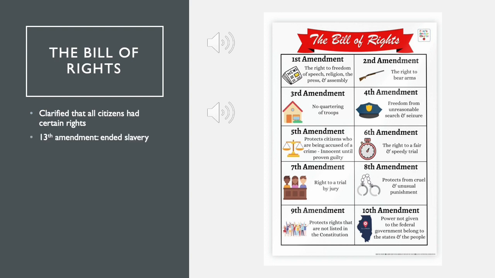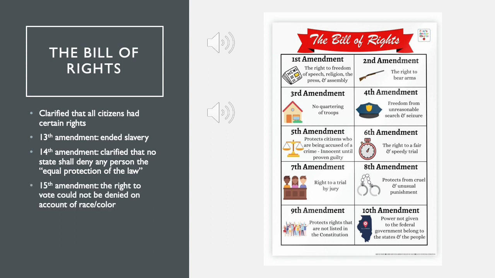The 13th Amendment ended slavery, but the regressive forces could not accept this change and pushed back, so there was the need for the 14th Amendment that clarified that no state shall deny any person the equal protection of the law. When the regressive forces again pushed back, the 15th Amendment was needed to further clarify that the right to vote could not be denied on account of race or color. This amendment helped to open the door to the further expansion of rights to include women who finally got the right to vote in the 19th Amendment in 1919. But this did not happen without a very long struggle against the forces that wanted only men to have the power of the vote.